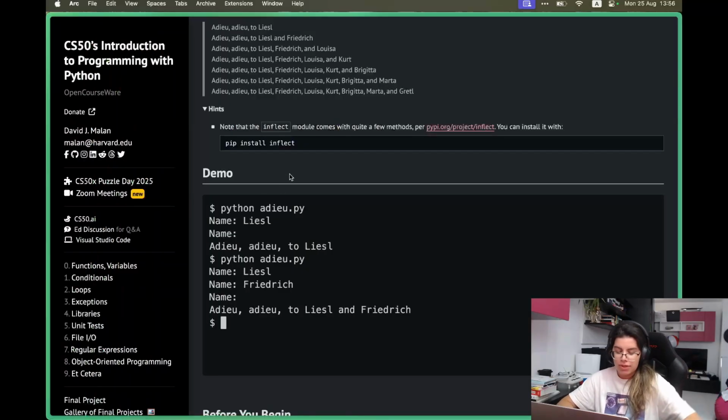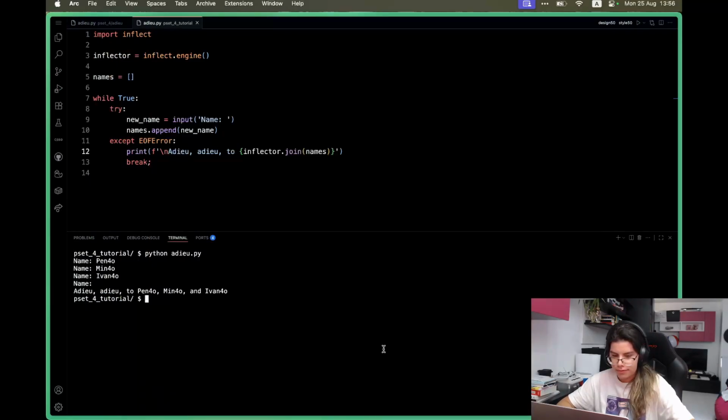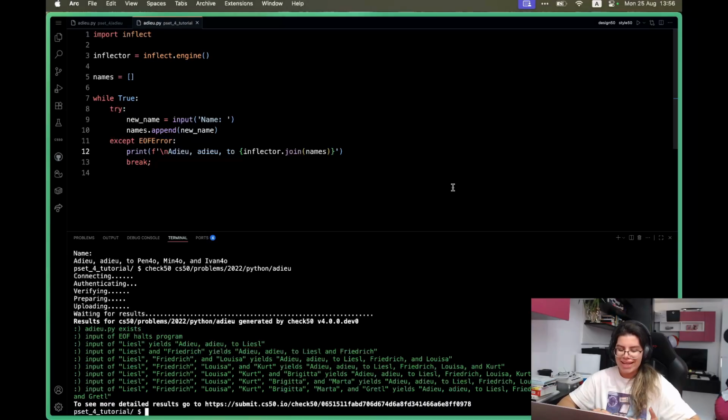Okay, let's run check50. Alright, as we can see, all the tests are green, which means that our code was executed successfully.